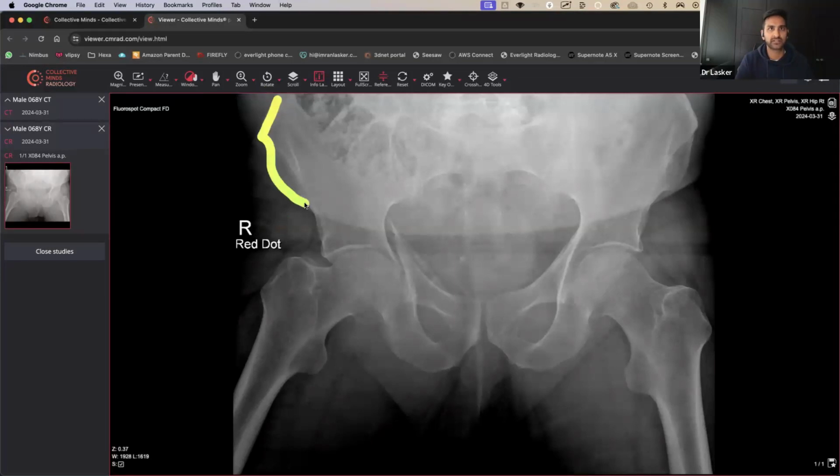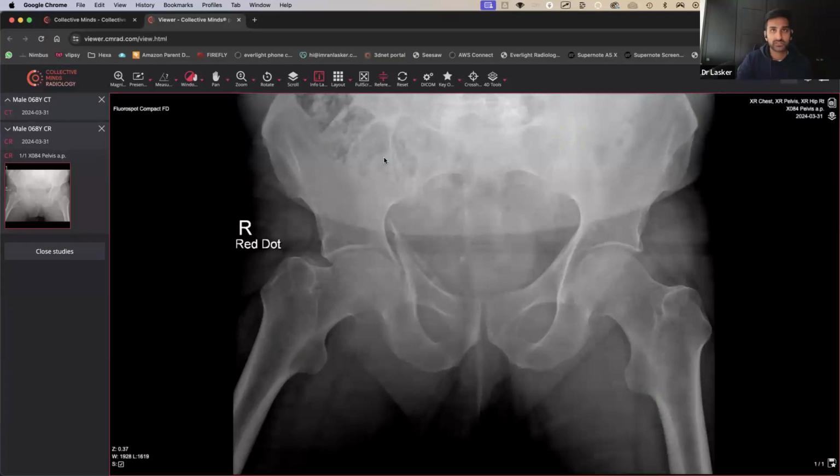But this is an adult patient. We can tell that there's no growth plates and there's no evidence of any fractures anywhere along the body. Also, make sure you have a look at the trabecular pattern as well. Sometimes you may spot a destructive bone lesion, but this all looks okay. Right, sacroiliac joints, they look okay.